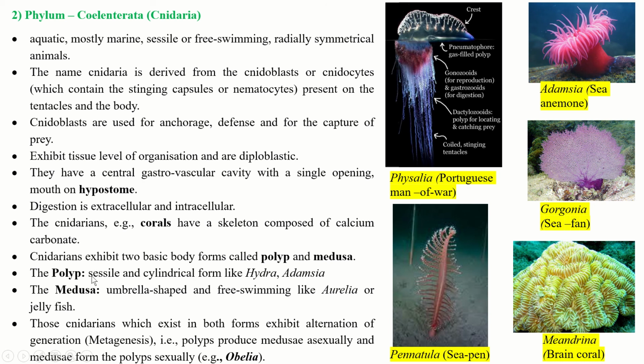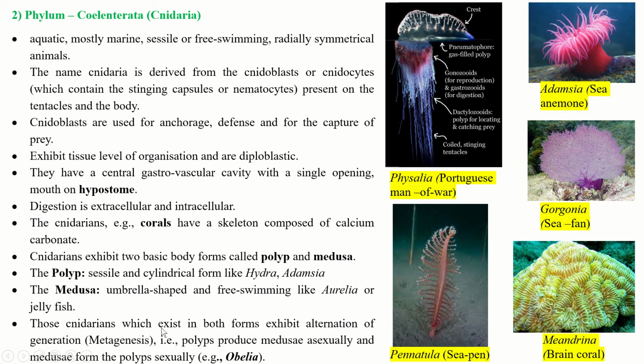So cnidarians show two different basic body forms, that is polyps and medusa. Polyp is sessile and cylindrical, whereas medusa is umbrella shaped and free swimming like Aurelia or jellyfish.